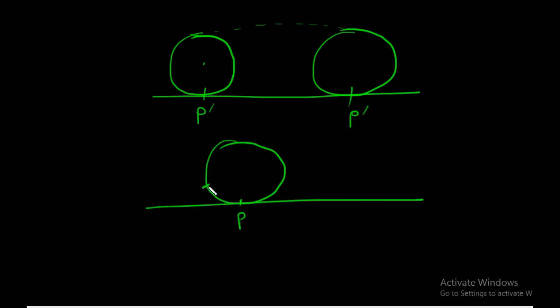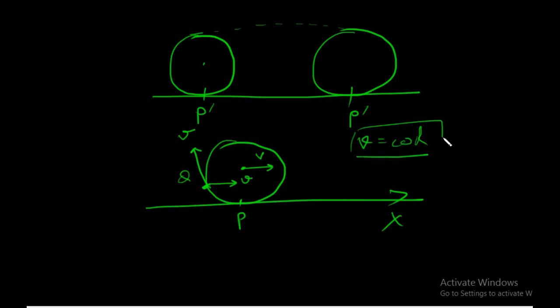P moves a little bit to Q. In this movement, first of all, this particle is going along with the cylinder translationally. So this particle at Q will have a velocity v along the direction x. But at the same time, it will also have an angular velocity, or we can say a tangential velocity v, where v would be equal to omega r. For smooth rolling, this would be omega r.